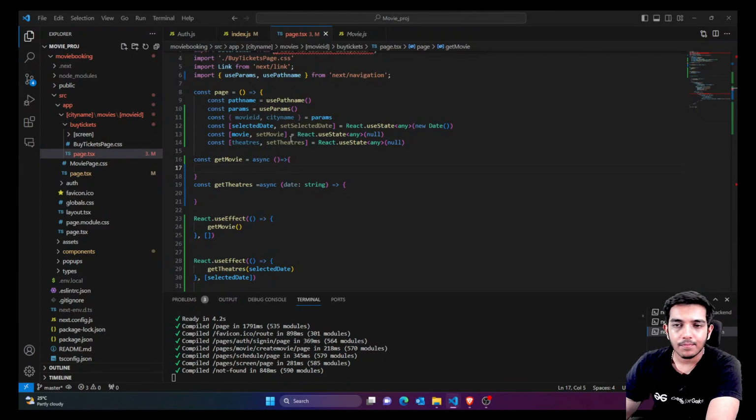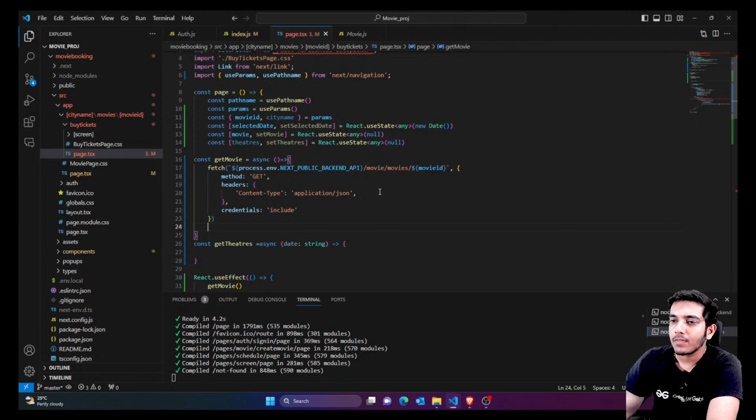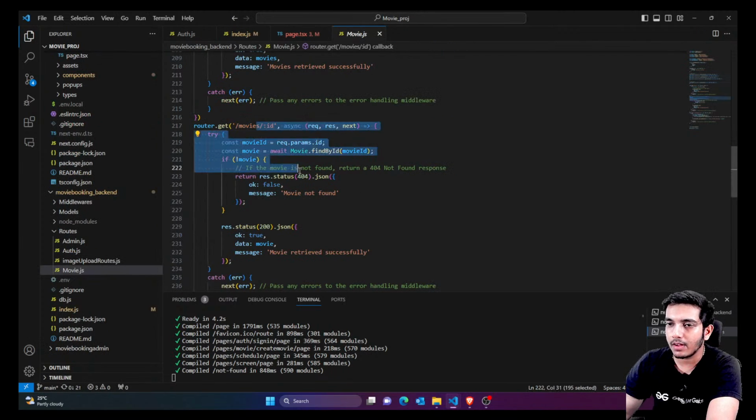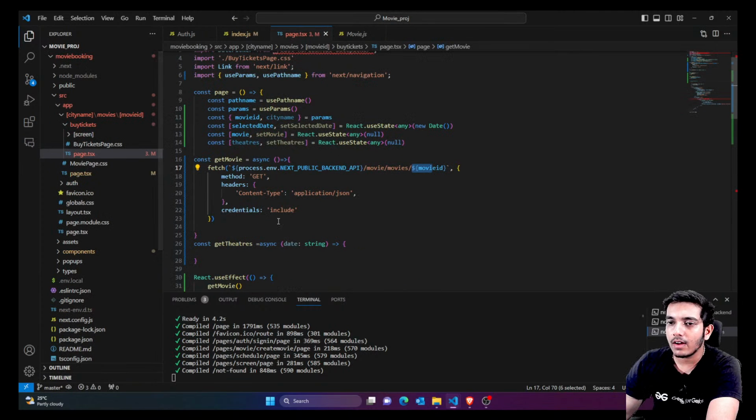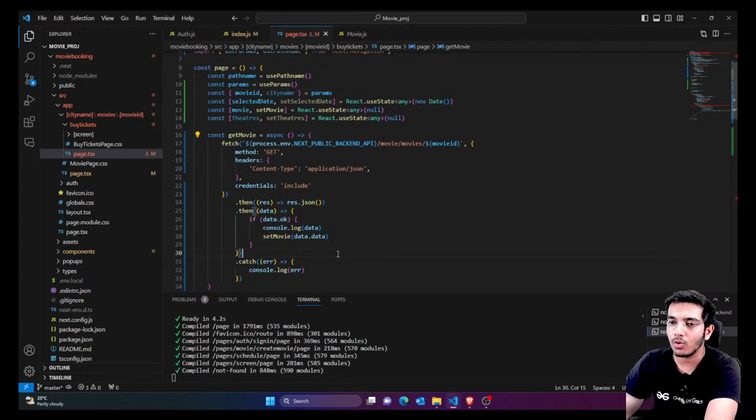For that it's very simple. You're just going to fetch data. It's a get method, and credentials include is important because cookies are required in almost all APIs. And we are just passing the movie ID and it's called from here. This is the API, right? So now we are simply saying whatever data you get, just set it to the movie hook. That's it. So we are just setting the data to the movie hook.